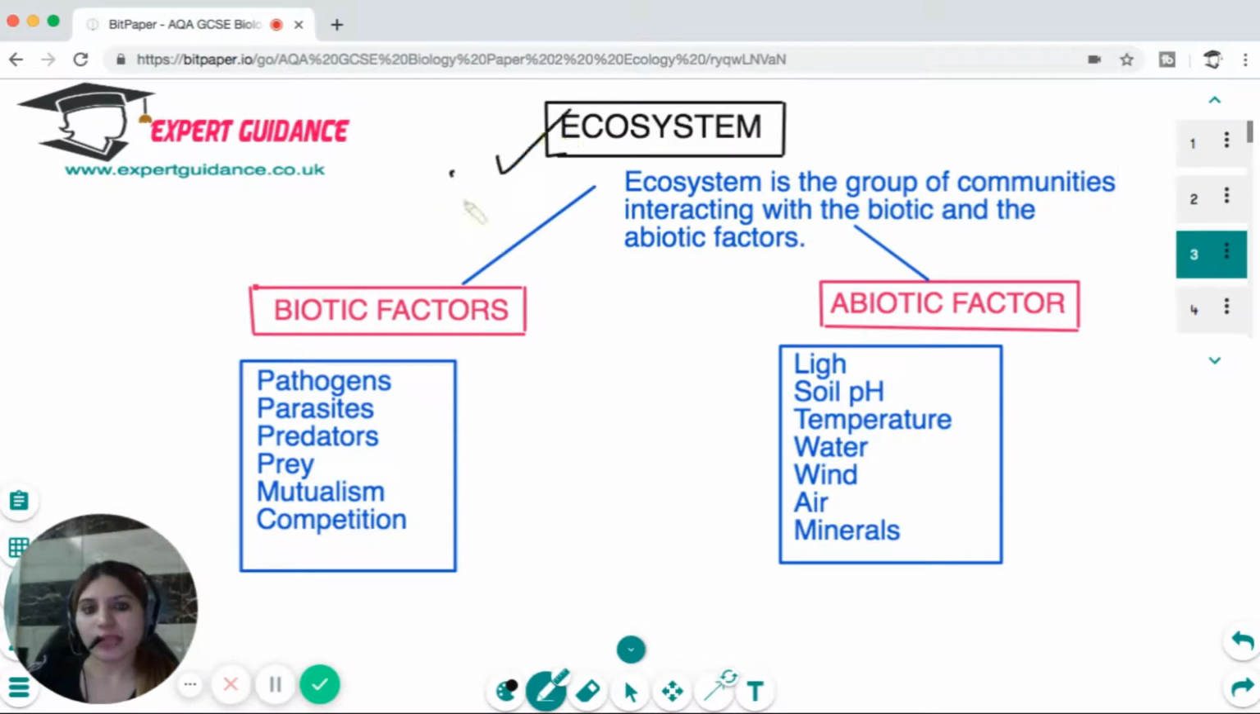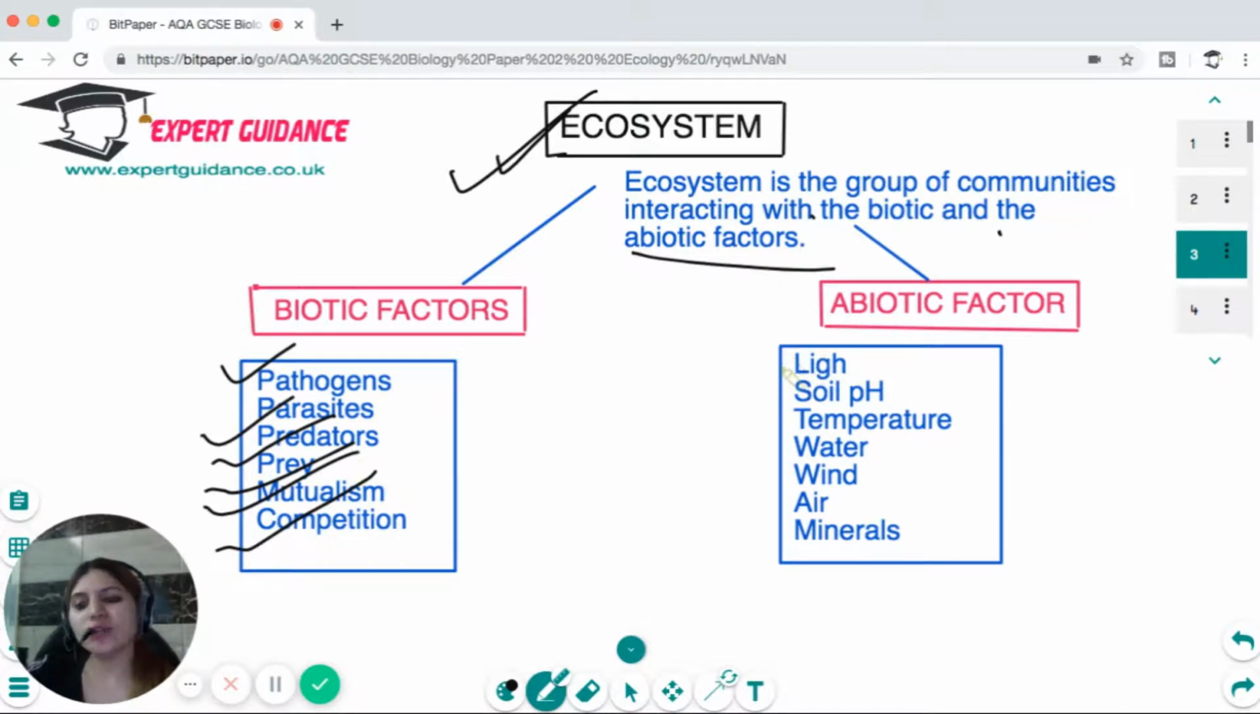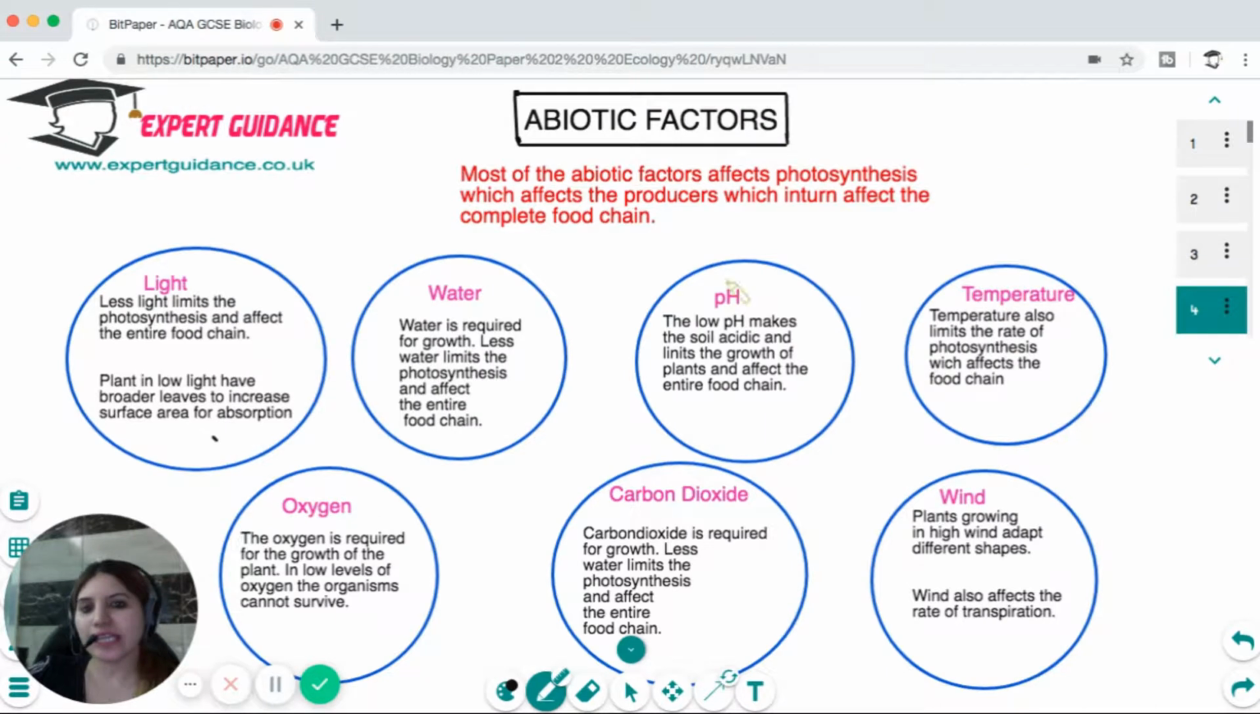So when we talk about an ecosystem, it is a group of communities which is interacting with the biotic and the abiotic factors. What are the biotic factors? The biotic factors are all the living organisms which are coordinating within an ecosystem. That includes pathogens, parasites, predators, prey, mutualistic organisms, and the competitors. The abiotic factors include all the non-living components like light, soil pH, temperature, water, wind, air, and minerals. Now you should know the explanation of both of these factors and how they interact within an ecosystem.